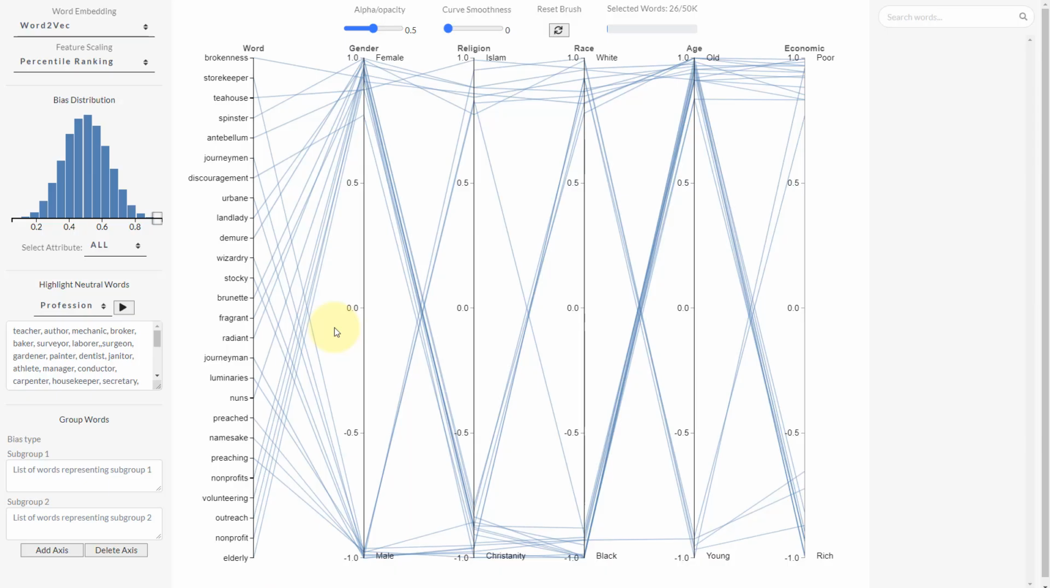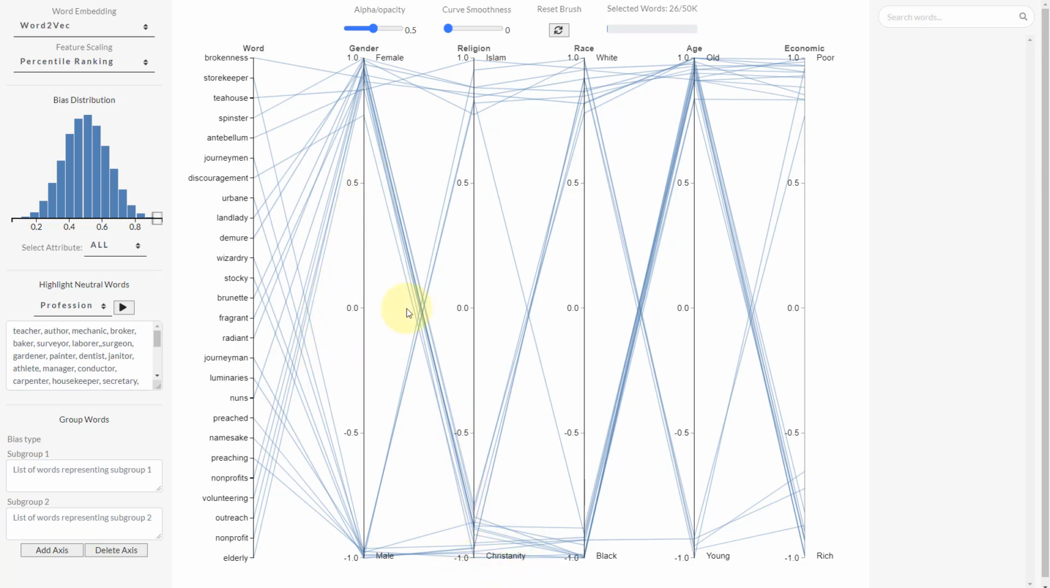This is the visual interface of Word Bias. Here each axis represents a particular sensitive attribute like gender, religion, race, age, etc. And either side of each axis encodes a particular subgroup. For example, the gender axis has female subgroup at the top and male subgroup at the bottom. Similarly, we have Islam here at the top and Christianity at the bottom.